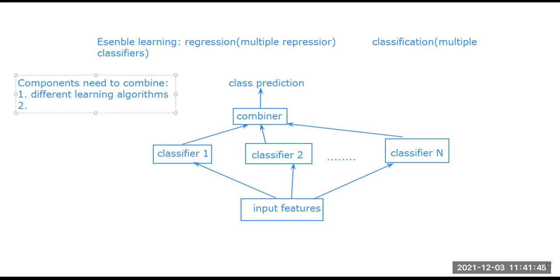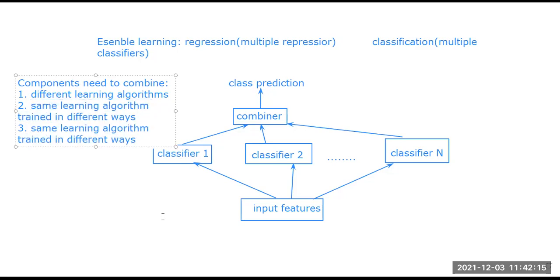Second, the same learning algorithm trained in different ways. And third, the same learning algorithm that has been trained in the same way. So there are three components that need to be combined here.